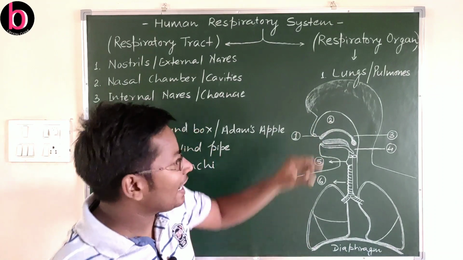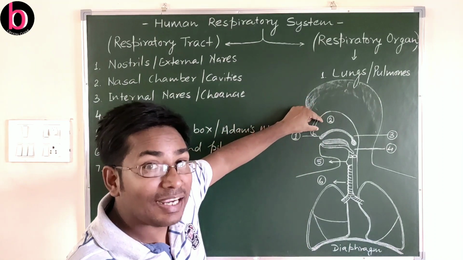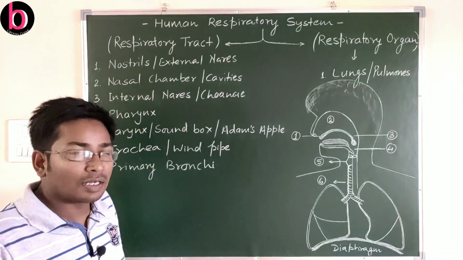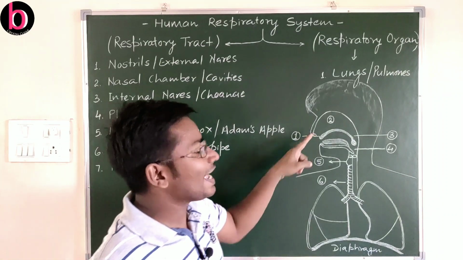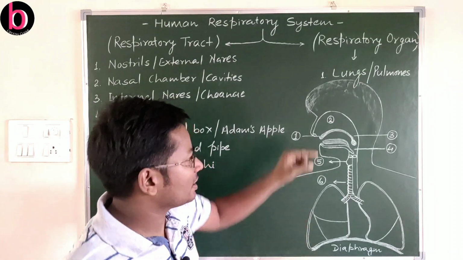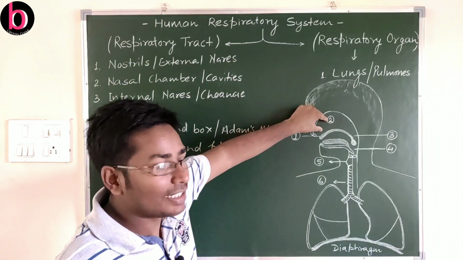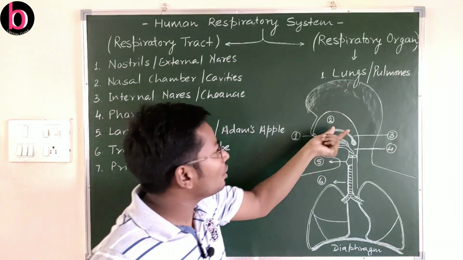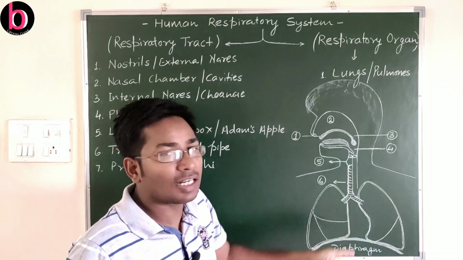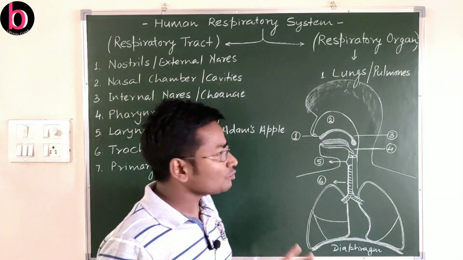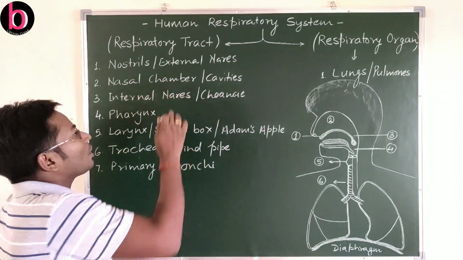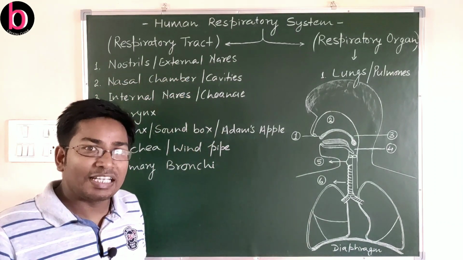This nasal chamber anteriorly is divided into two, that is, we can say there is a pair of chambers, and this division is with the help of a septum that is cartilaginous in nature. So anteriorly there is a pair of chambers, while on the posterior side there is no such partition. Posteriorly there is a single opening. What is the use of this nasal chamber or cavities? This nasal chamber or cavity plays a very great role.